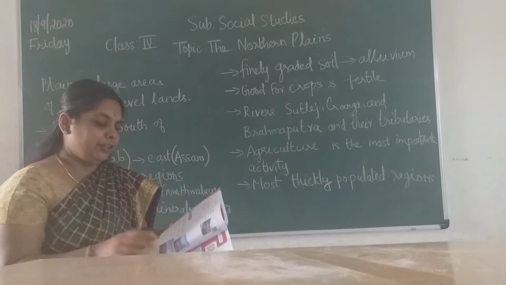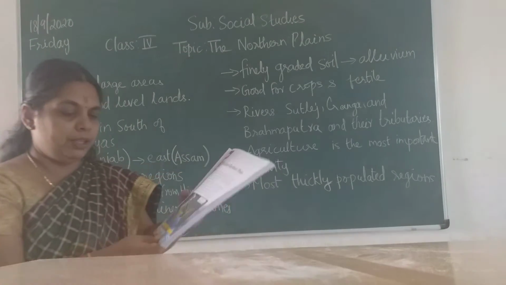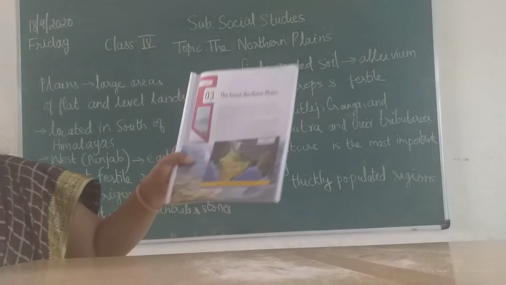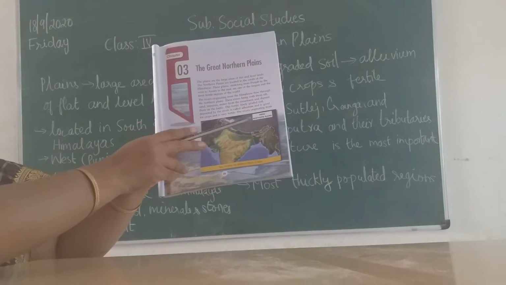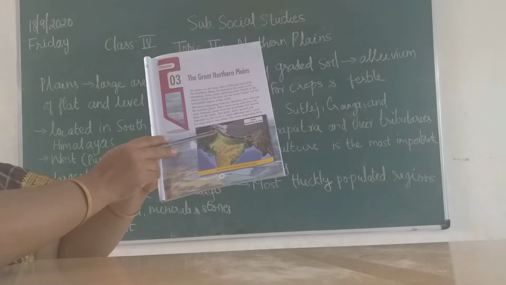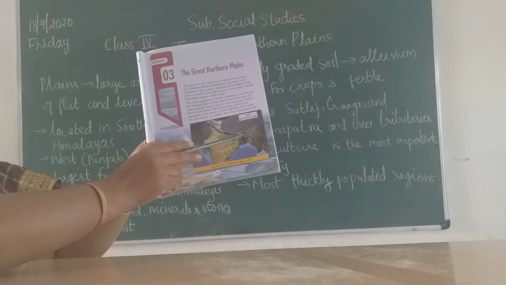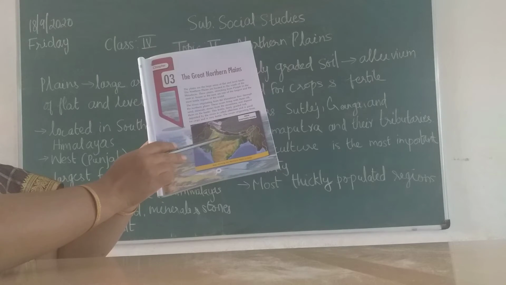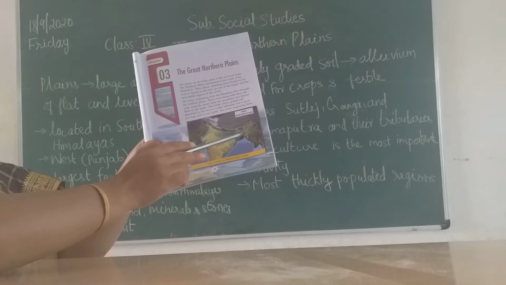Okay children, take out your textbook, go to page number 25. Here you can see the northern mountains. The brown color is the northern mountains. Down below you can observe the green color, fertile lands. These form the plain regions.